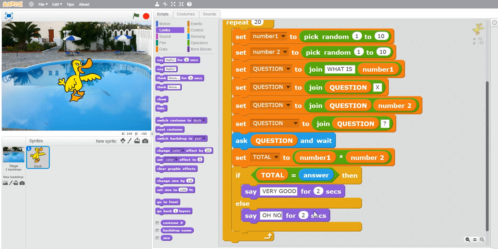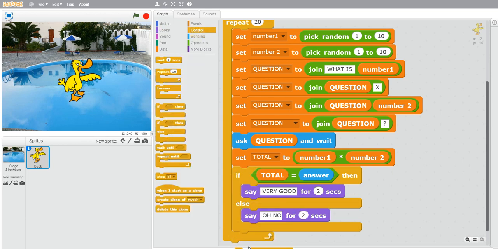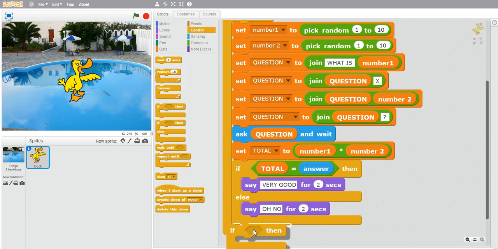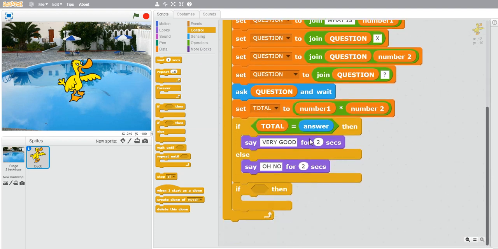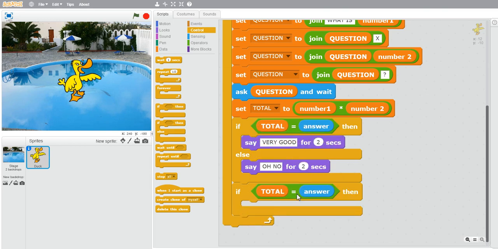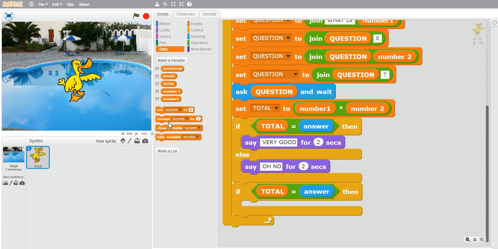Now the next thing we have to do is again choose an if block, and then come down, duplicate this one and put it here. Now if total is equals to answer, we have to change the score by 10.